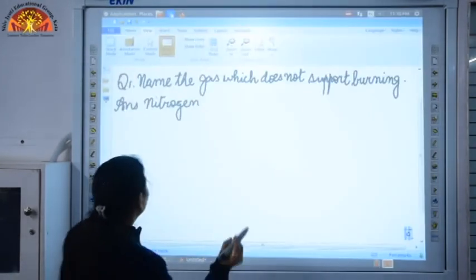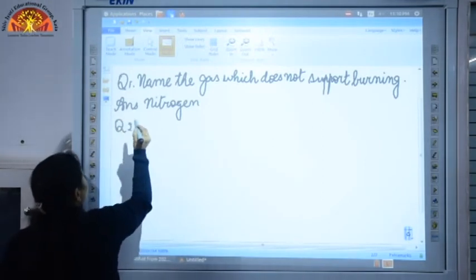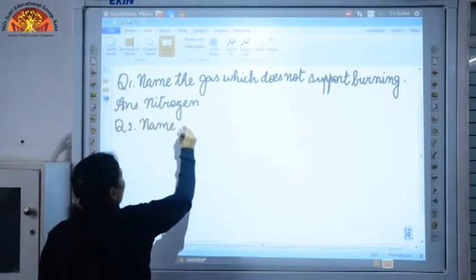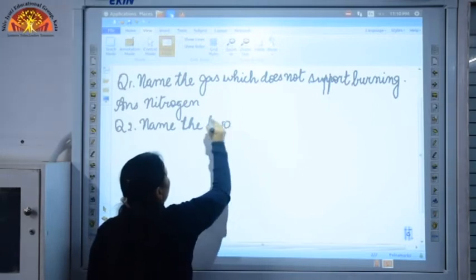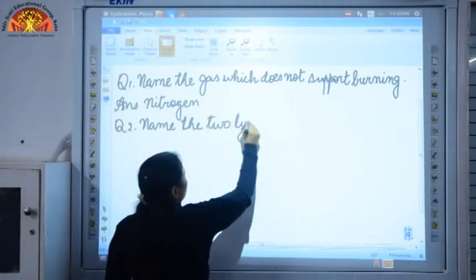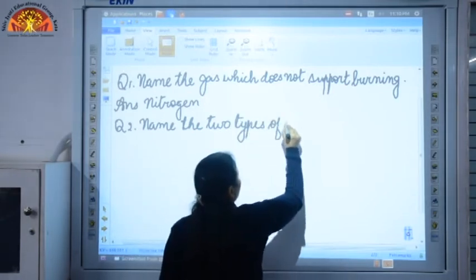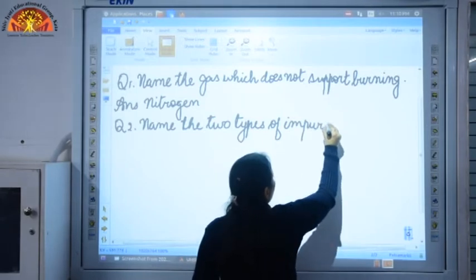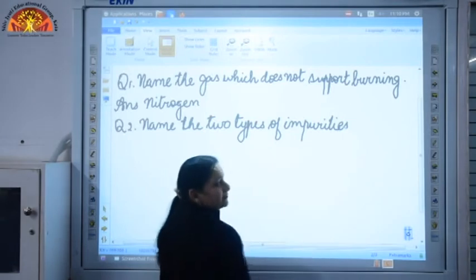that is, name the two types of impurities. And what are the two types of impurities that we have discussed?